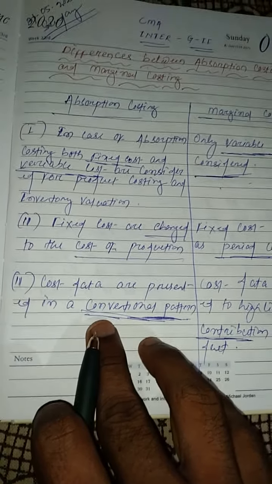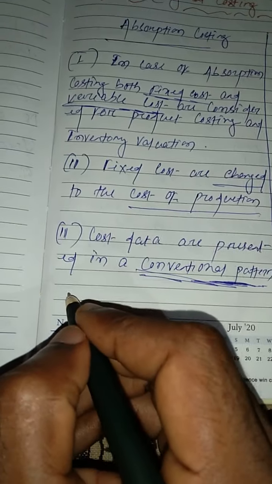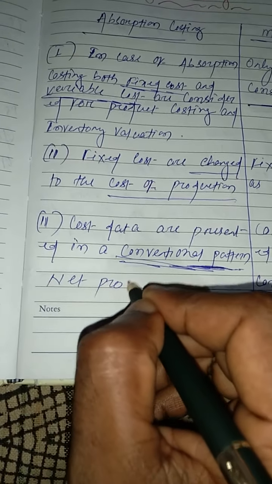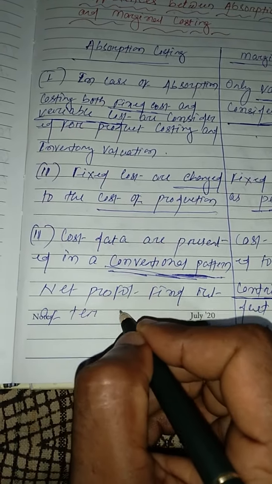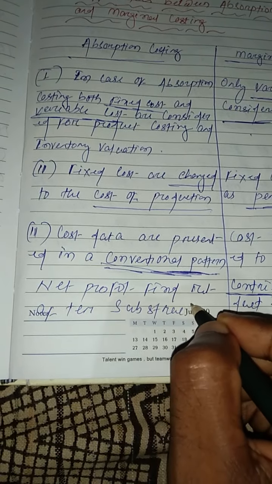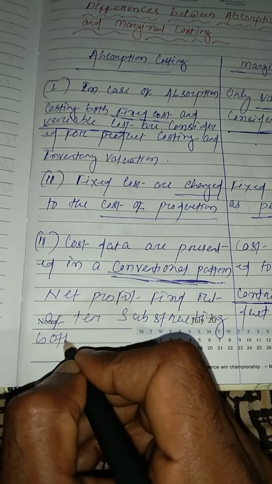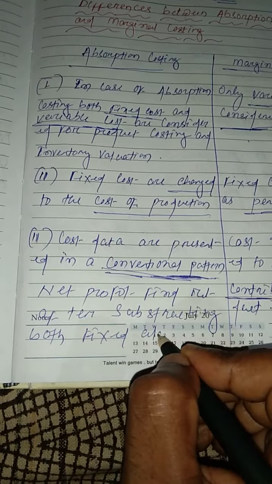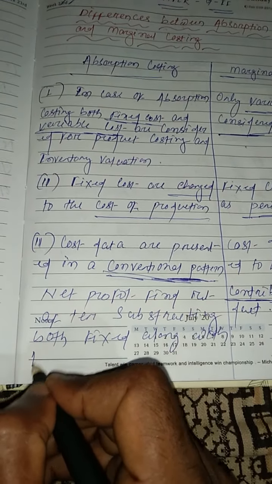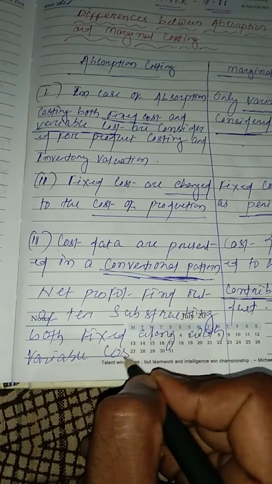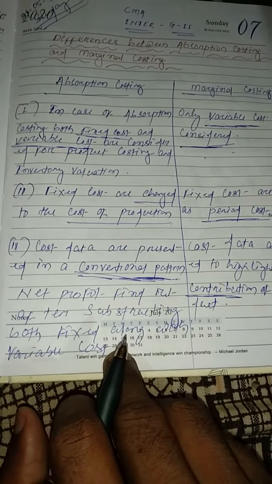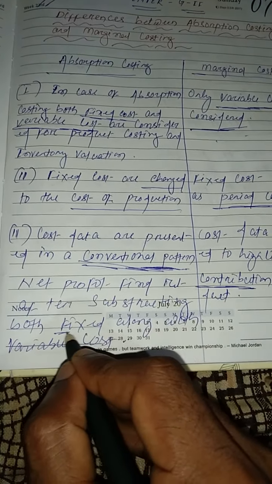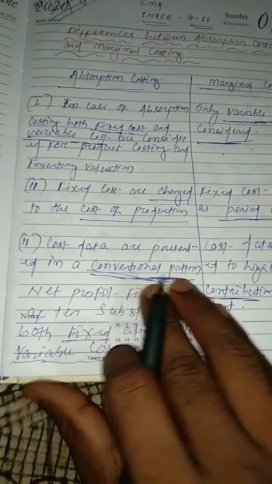So next point, costs that are presented in a conventional pattern. Conventional pattern means net profit is found out after subtracting both fixed cost along with variable cost. Conventional pattern means old pattern, that net profit is found out after subtracting both fixed cost along with variable cost. That's why conventional pattern.